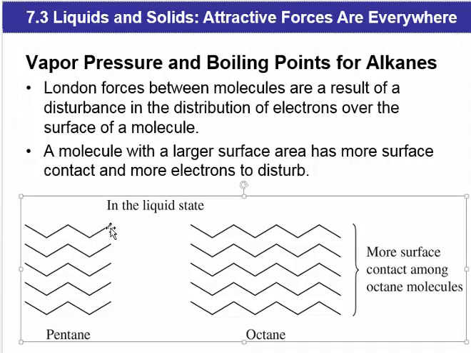pentane has 5 carbon atoms, octane has 8 carbon atoms, and these skeletal structures clearly illustrate that octane has more surface area, and therefore, as it has more surface area and more places for those electrons to interact and become attracted to one another, this is going to have a stronger intermolecular force. It will have a lower vapor pressure and thus a higher boiling point than pentane.